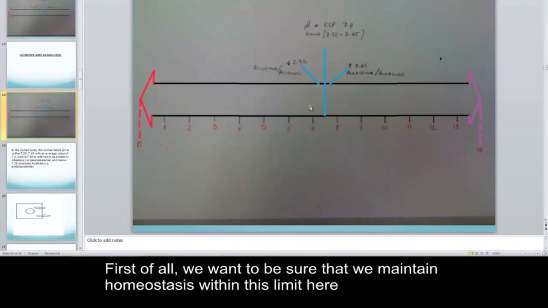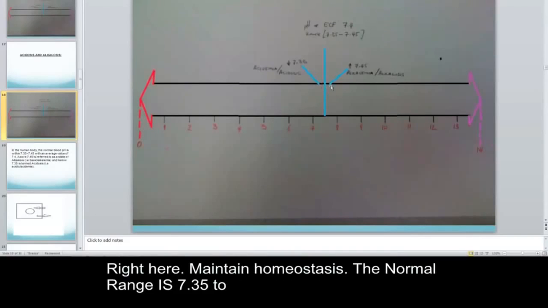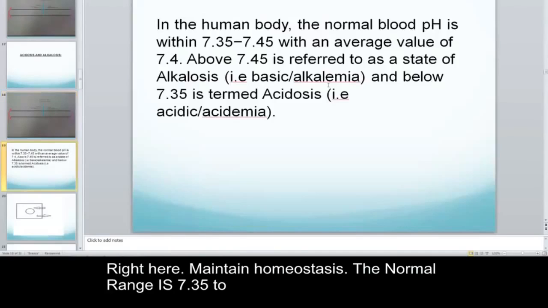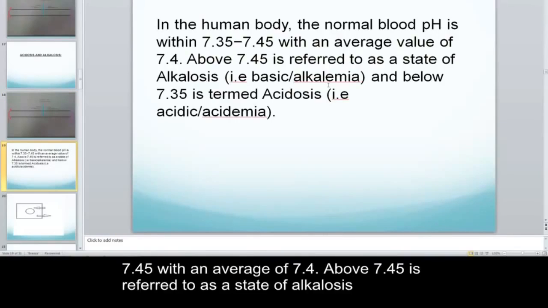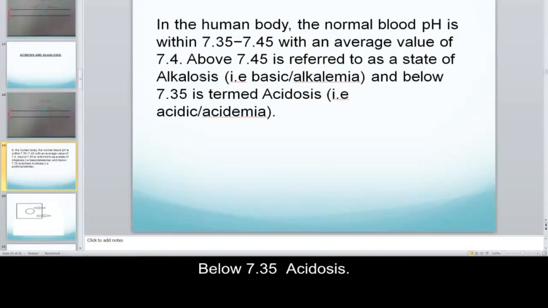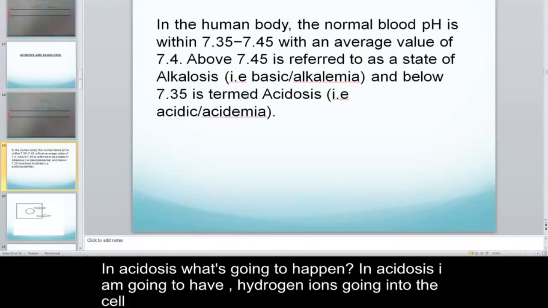First of all, we want to be sure that we maintain homeostasis within this limit. Maintain homeostasis. So normal range 7.35 to 7.45 with an average of 7.4. Above 7.4 is alkalosis. Below 7.35, acidosis.